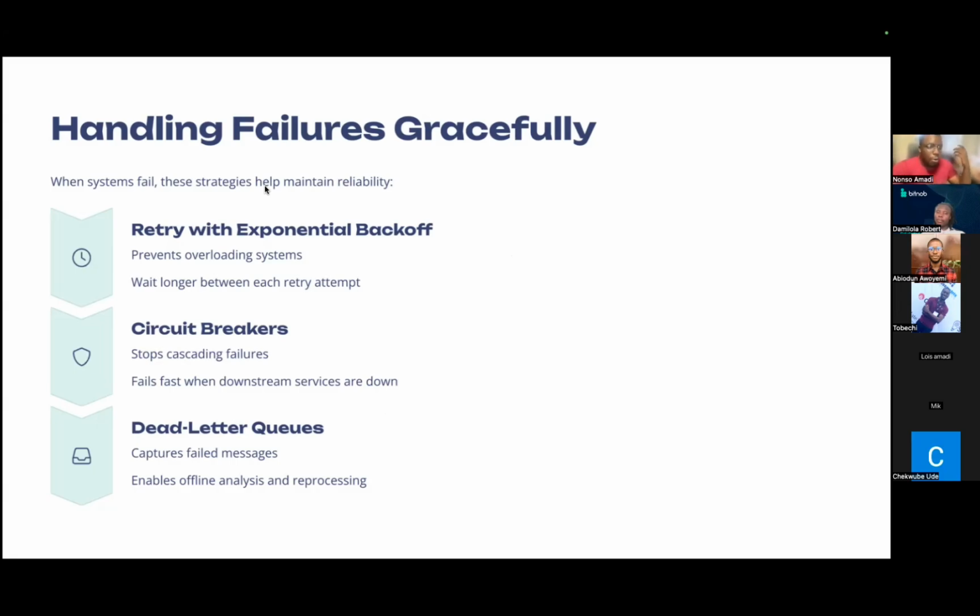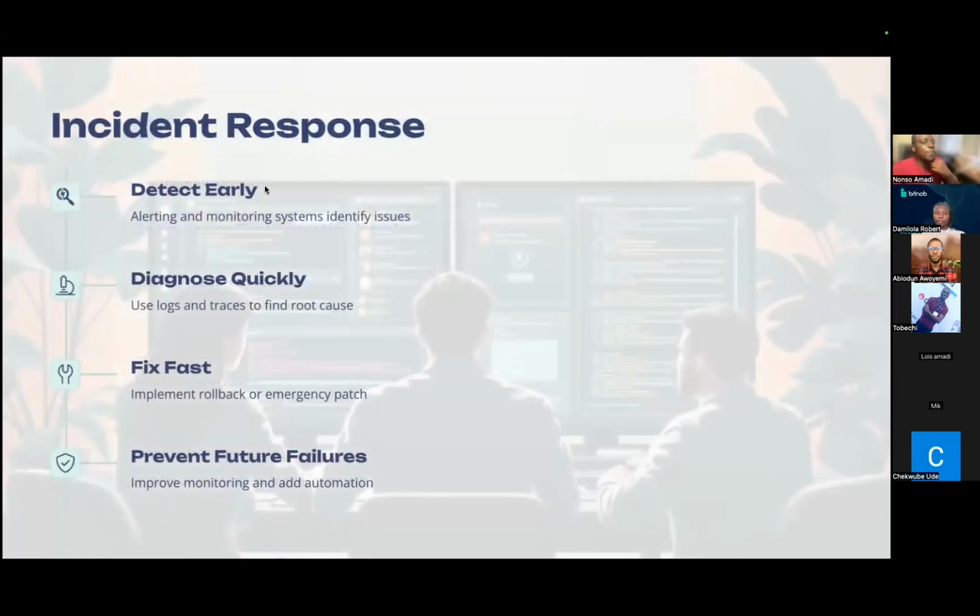Now, we've discussed handling failures gracefully. We've discussed observability. What then do we do whenever we face incidents? Like we've established, we do not want to be reactive. We always want to be proactive with our incidents. And that's why it is important that when incidents occur, we have well-defined response plans in place. We do not want to always give in to something called ad hoc troubleshooting, trying a particular solution until it sticks. No, we want to have a structured incident response program by which we can address incidents.